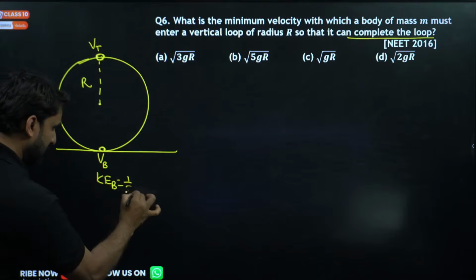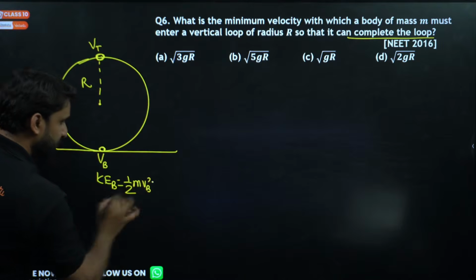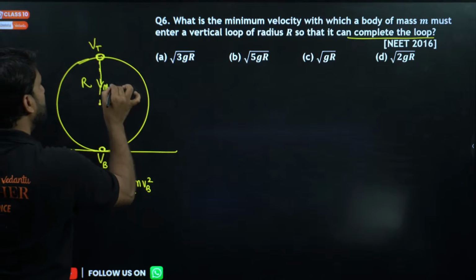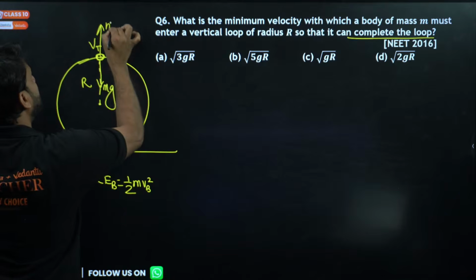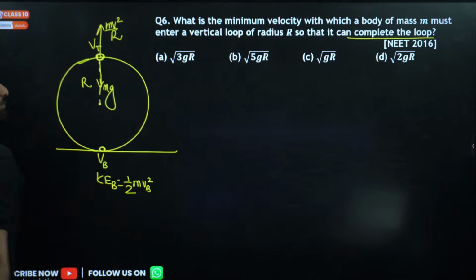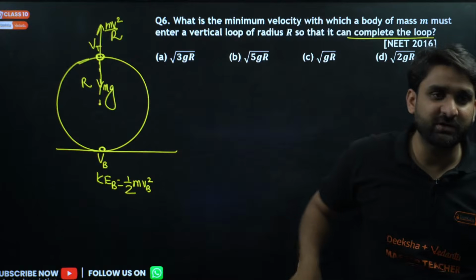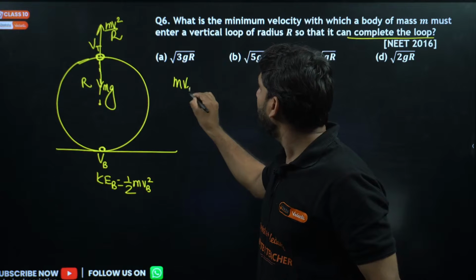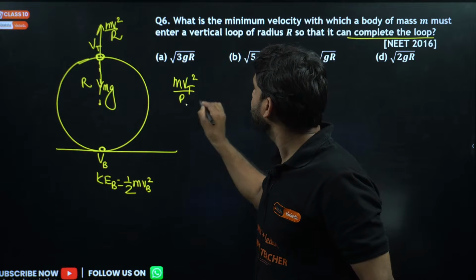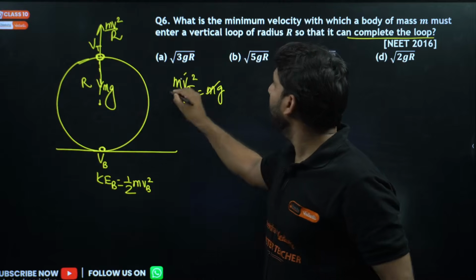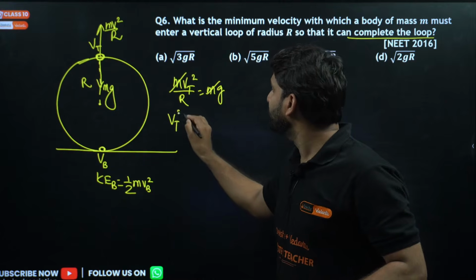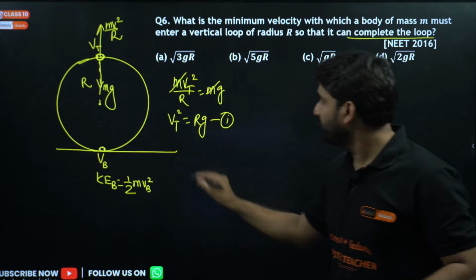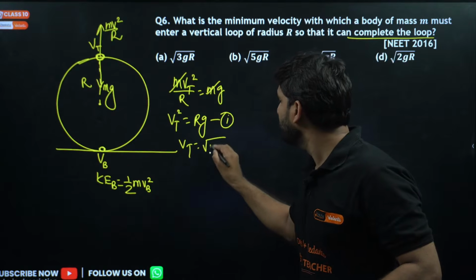Kinetic energy at point B will be half m vb square. And if we talk about the maximum point, this will be mg and this will be m v square by r. At the maximum height, weight will be equal to m v square by r. If we compare these two, m vt square by r will be equal to mg. So m will be cancelled here. Velocity at top square will be equal to rg. Please keep it in mind. So Vt can also be written as under root rg.